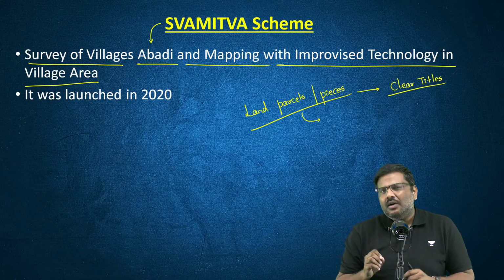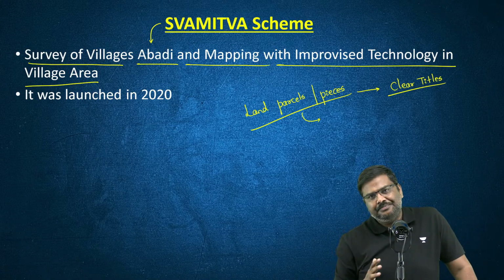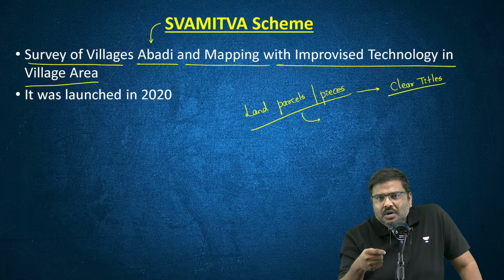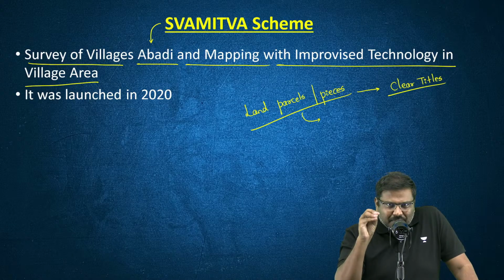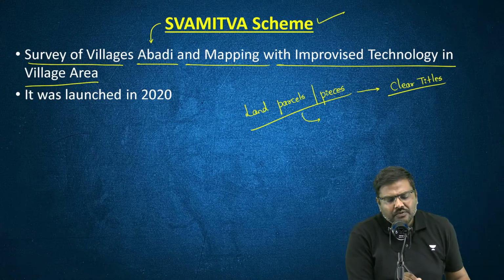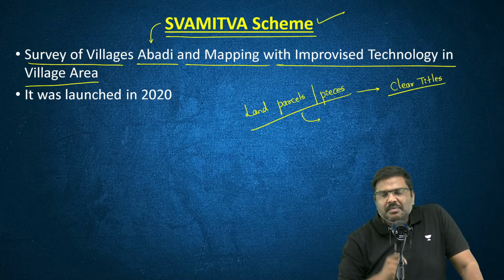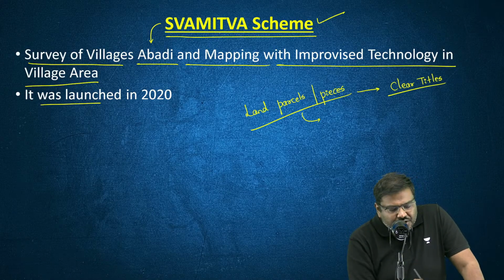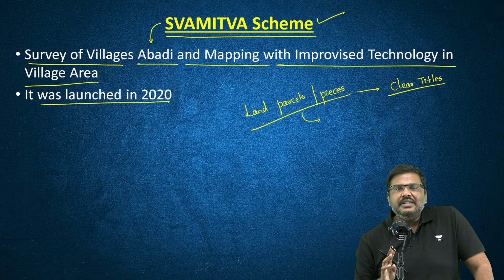The government of India, over a period of time, has implemented multiple land reforms. It has implemented multiple types of reforms to basically promote land ownership in India. And that is the precise reason under these multiple initiatives, this initiative, Swamitva scheme, becomes very, very important. Point number one, the Swamitva scheme has completed 5 years. It was launched in 2020 and it is supposed to wind up in 25 and 26.